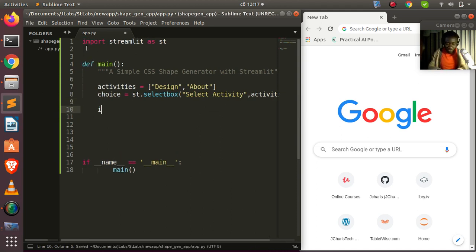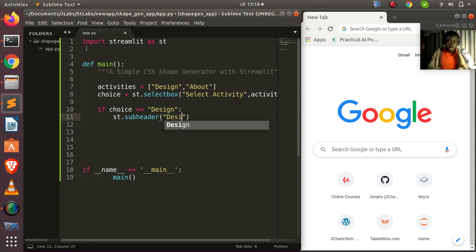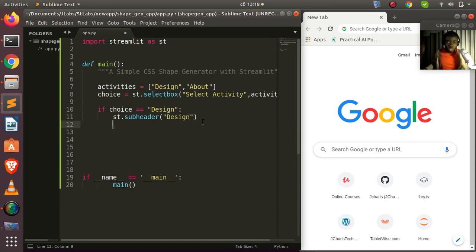Then let's give a simple condition. If the choice is equal to design, I want you to do something. Then I'll just go st.subheader and pass in design. Then I'll do the same thing for the about, so let me copy this one and repeat it.